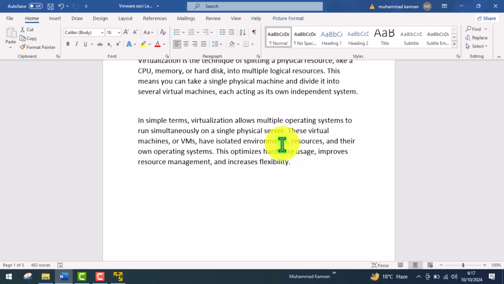It means that your data will be secure. By default VM1 cannot learn about VM2. We can communicate VM1 with VM2 with the help of some process, but by default they don't know how to talk to each other. So these virtual machines have isolated environments, resources, and their own operating system. This optimizes hardware usage, improves resource management, and increases flexibility.